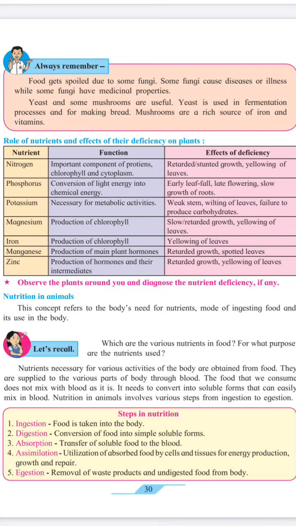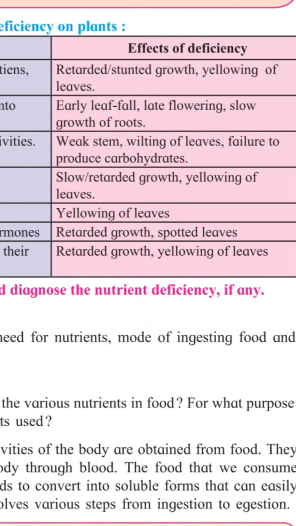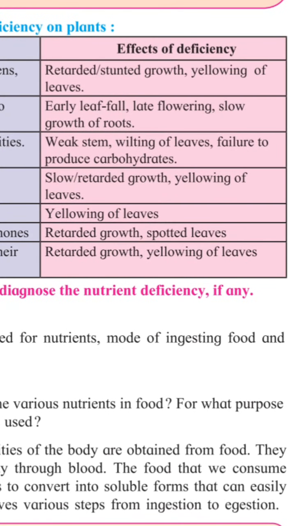If magnesium is present, then production of chlorophyll will be proper. If magnesium is absent, then again slow and retarded growth and yellowing of leaves will happen. Then iron, if iron is there, then proper production of chlorophyll is present.